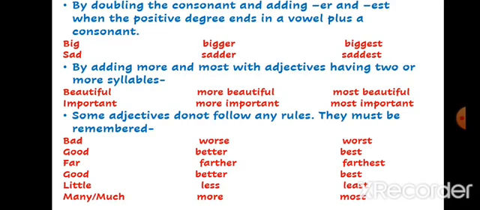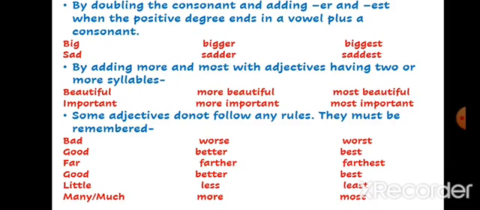If a single G is there, we will have to add one more G, then write -er and -est. Like big, bigger, biggest. Sad, sadder, saddest. It happens when the positive degree ends in a vowel plus a consonant. First a vowel, then a consonant. Then we double the consonant and then add -er and -est.